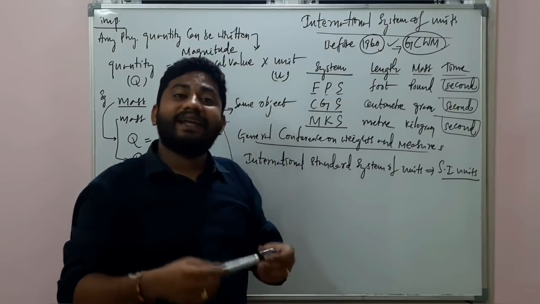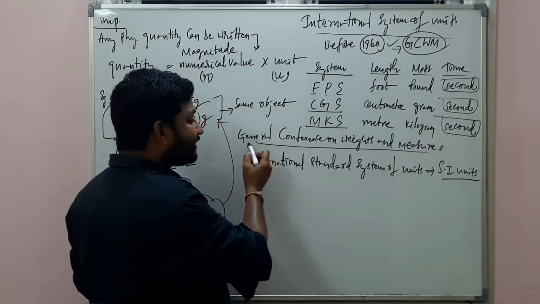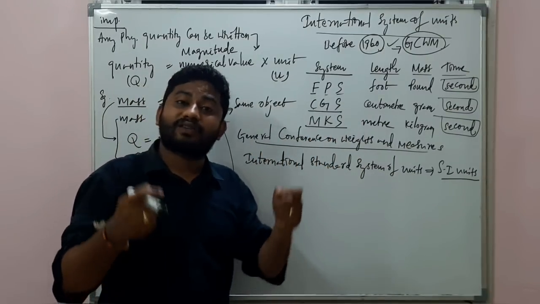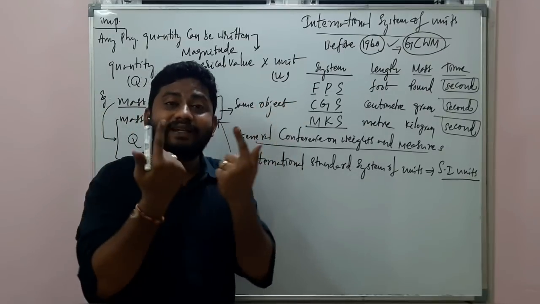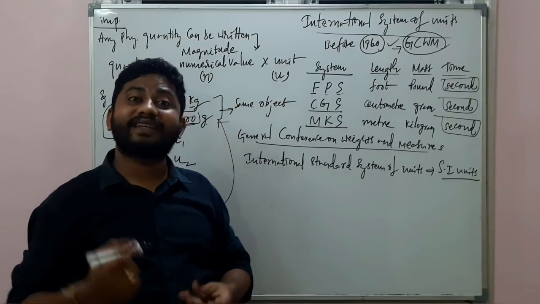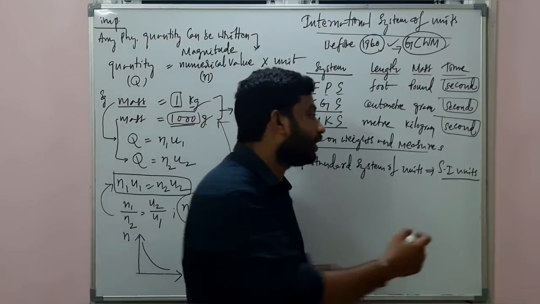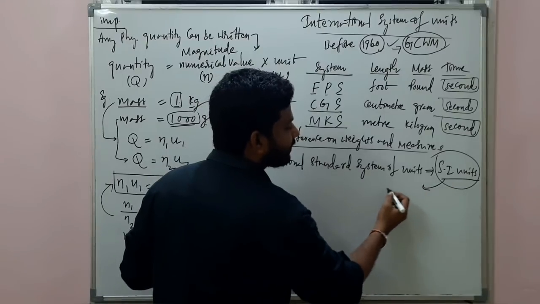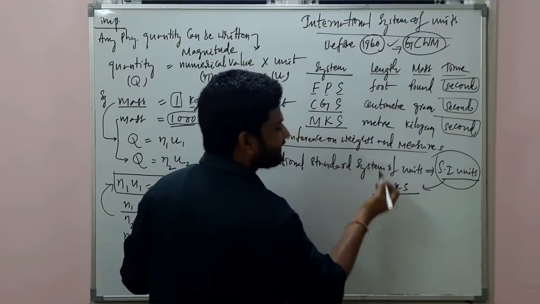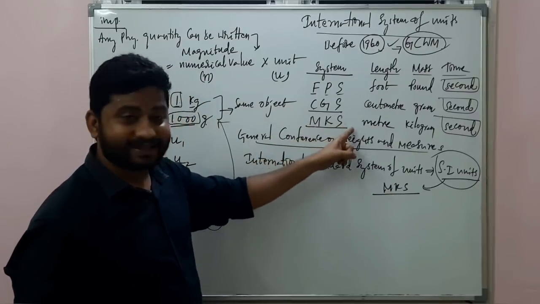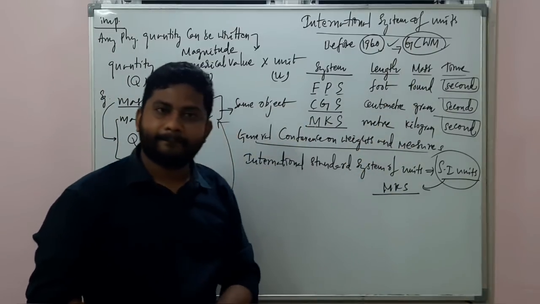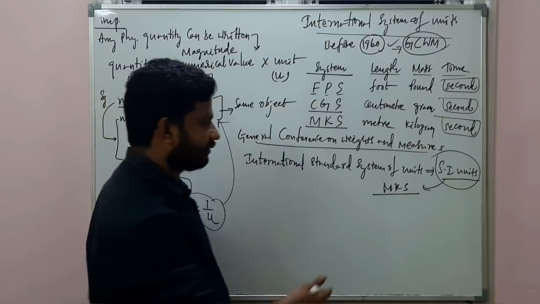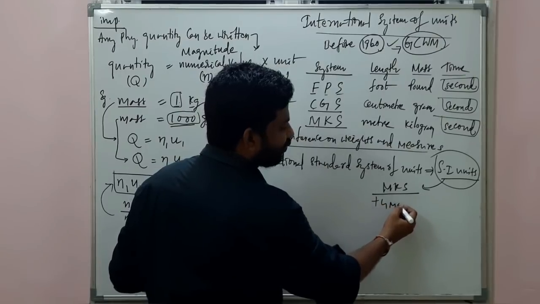So that's the reason in 1960, in the conference called General Conference on Weights and Measures, the scientific community decided to have a single international system of units, called the SI system of units. The SI system of units works exactly like the MKS system of units. MKS, meter, kilogram, second. Along with 4 more